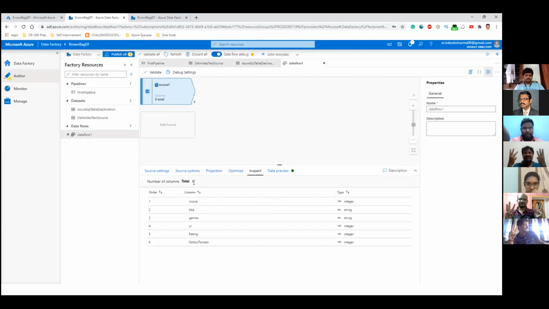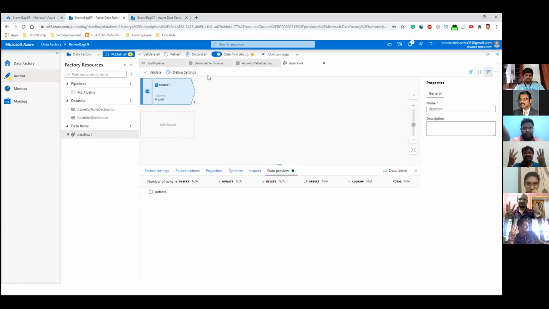So you have 6 columns here. So that's why it says total of 6. And this is where this option that you clicked on the top will come into picture. So if you want to see the data on runtime, how it looks like, you can use this and it will bring up the data.